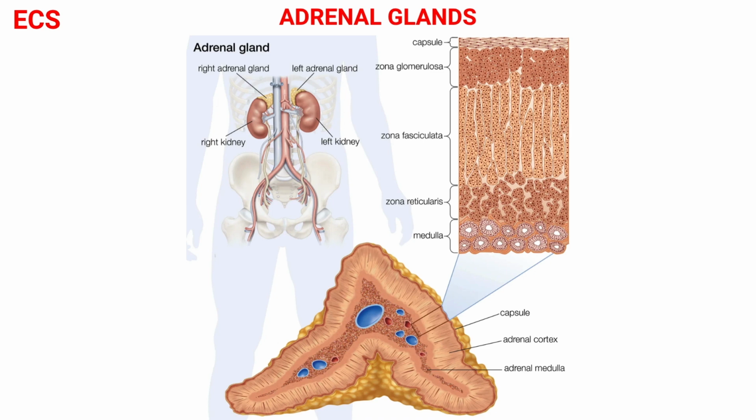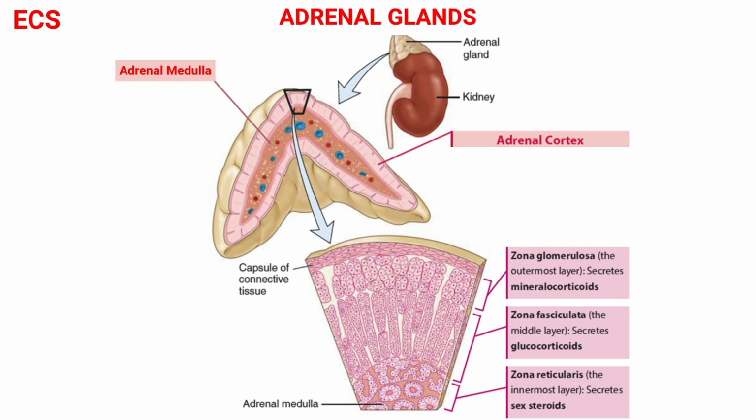The adrenal glands are each made of two distinct layers, each with their own unique function. The outer layer is called the adrenal cortex and the inner layer is called the adrenal medulla, each secreting different hormones. The adrenal medulla is closely connected with the sympathetic division of the autonomic nervous system. It consists of modified neurons and appears more like a mass of nervous tissue than a gland, and functions as part of the sympathetic nervous system. The medulla is neuroendocrine tissue which secretes adrenaline into the bloodstream in response to activation of the sympathetic nervous system.